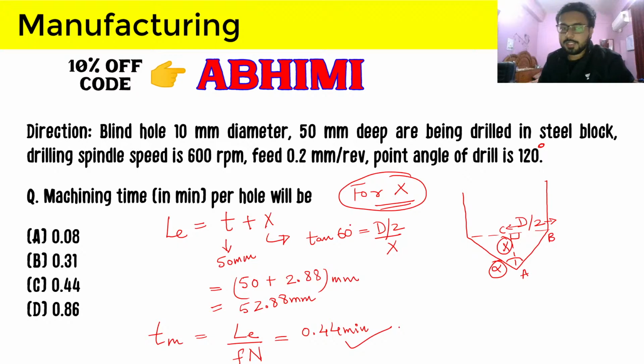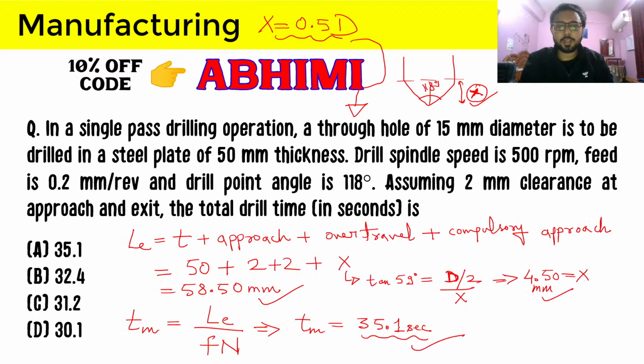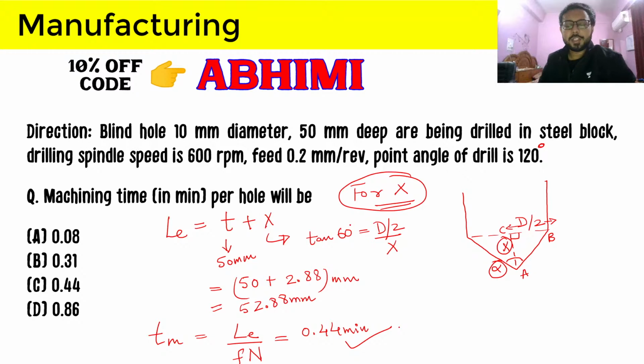In this question we have been asked for the answer in minutes, but in the question that we did just when we started our discussion today, the question was asking us the time in seconds. So you have to always check this thing.